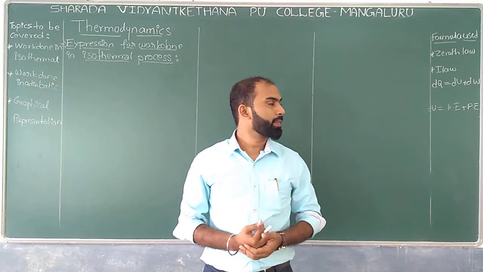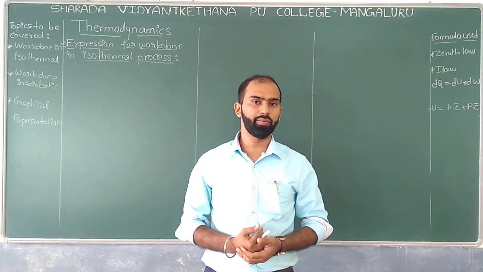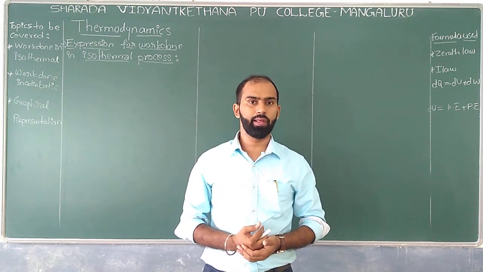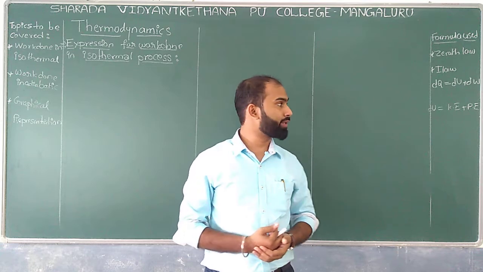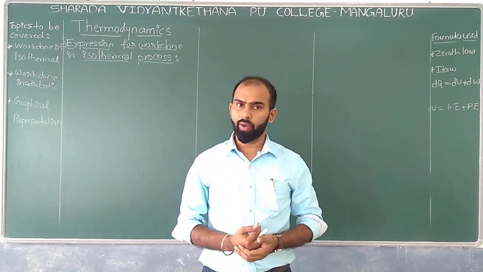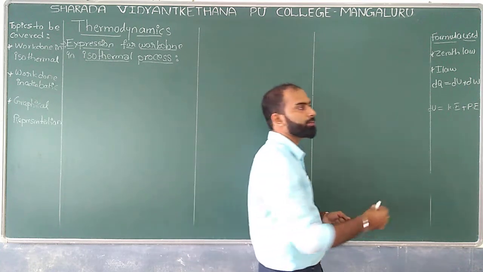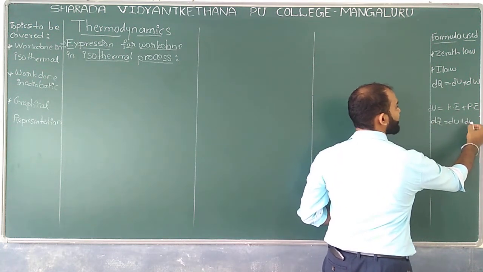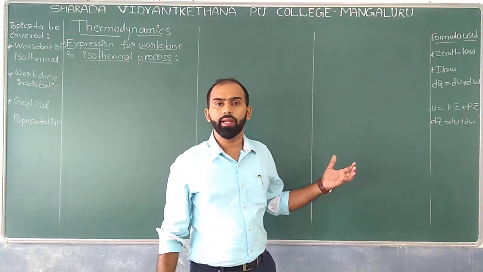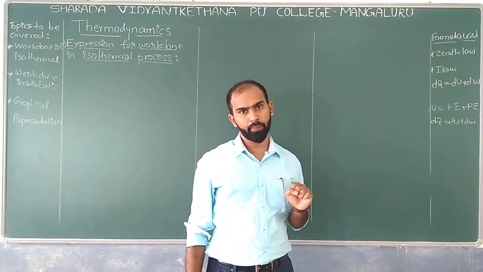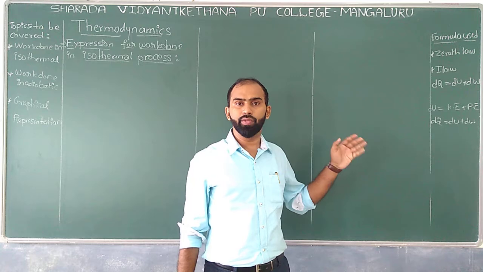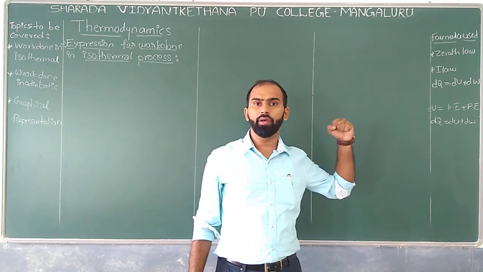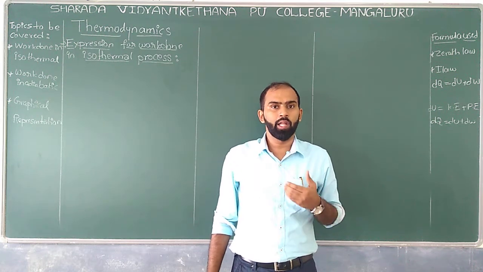The first we discussed was the zeroth law of thermodynamics, and the next was the first law of thermodynamics. What is the formula we have got? dQ equals dU plus dW. dQ is the heat supplied to a system. dU is the increase in internal energy. dW is the work done in a particular system.